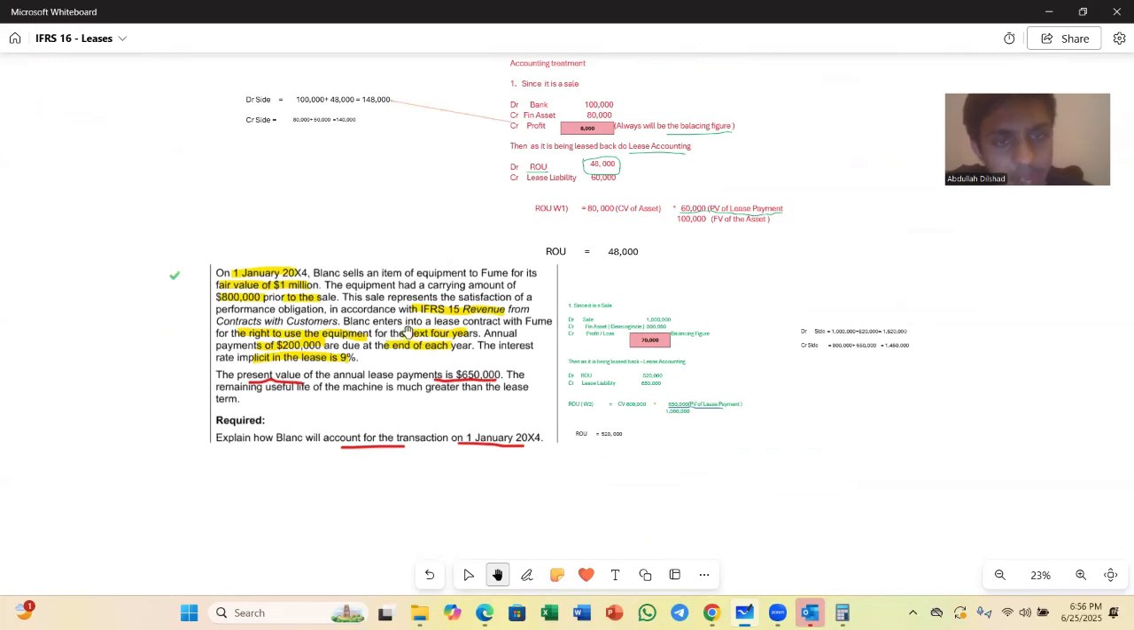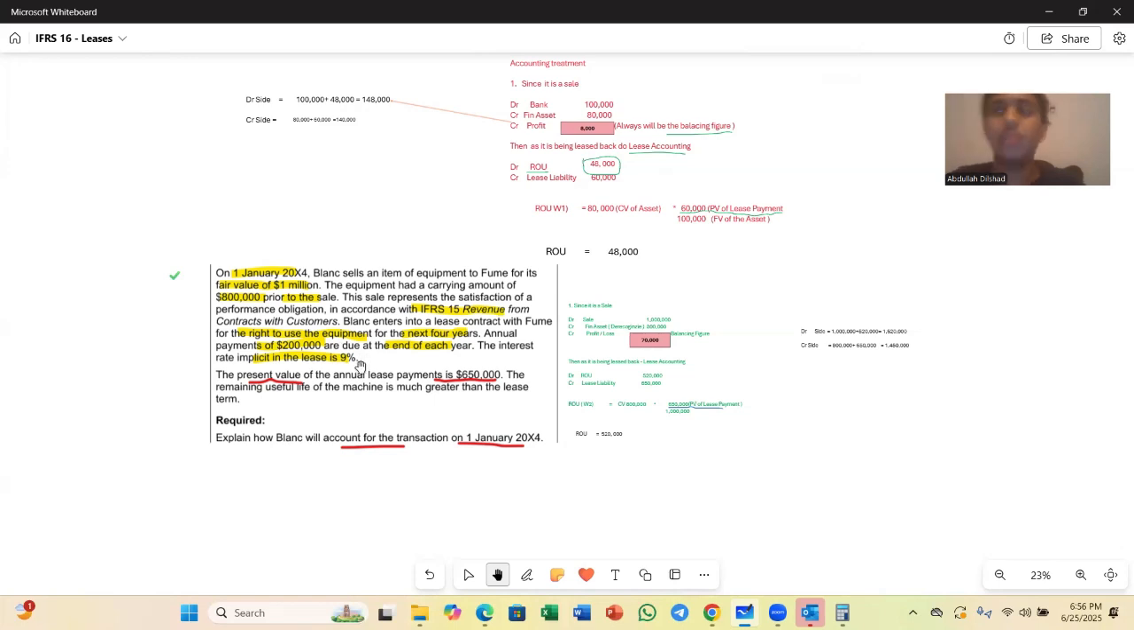Okay. Blanco enters into a lease contract, right? I told you, you sell it under a condition of you again leasing it back, right? So Blanco enters into a lease contract. He sold the office equipment and is planning on leasing it back with Fume for the right to use the equipment for the next 4 years. So the lease period is 4 years. Annual payments of 200 are due at the end of each year. So you have to pay 200,000 each year. The interest rate implicit in the lease is 9%.